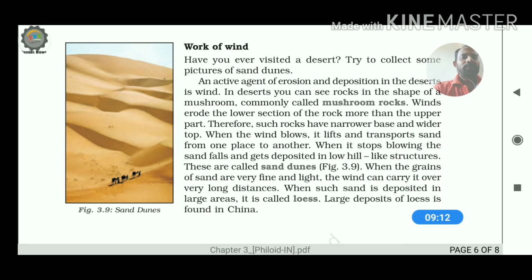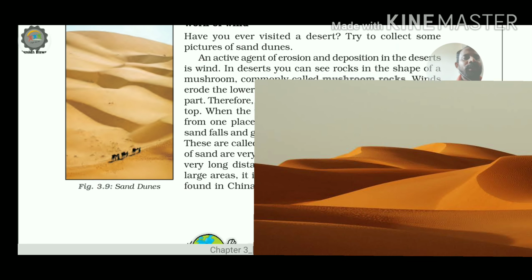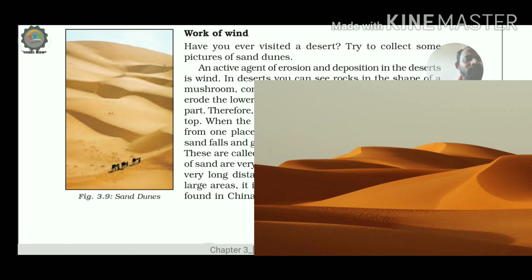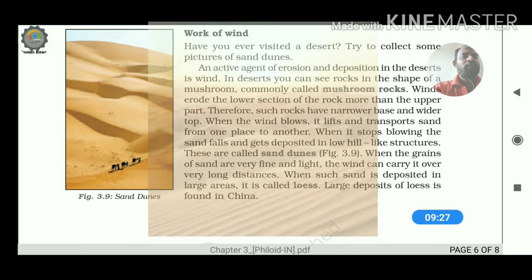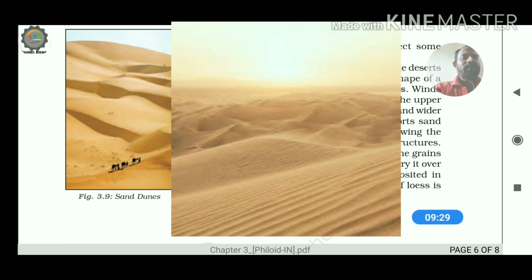Next, the most important thing is the sand dunes, which are found in the desert region. What is the meaning of sand dunes? The heaps of sand created by the wind are referred to as sand dunes.